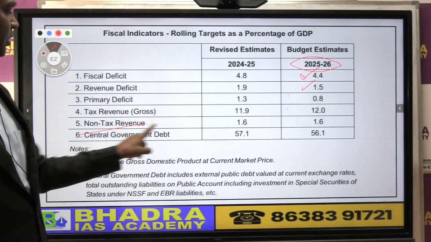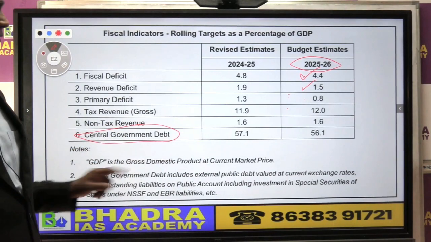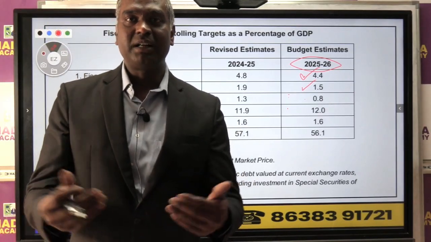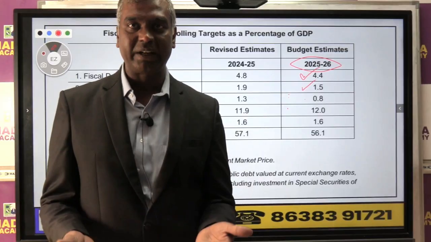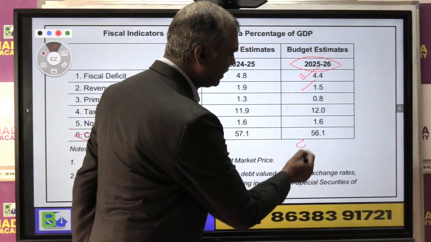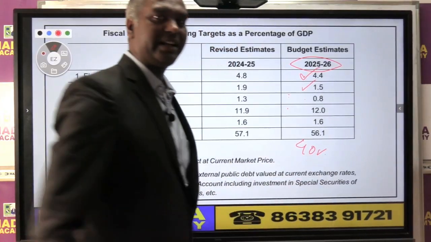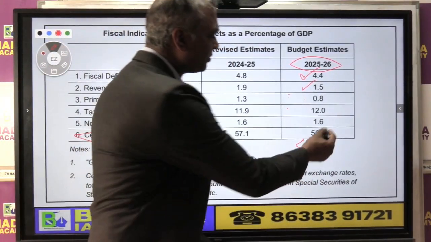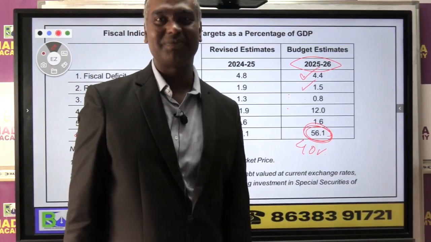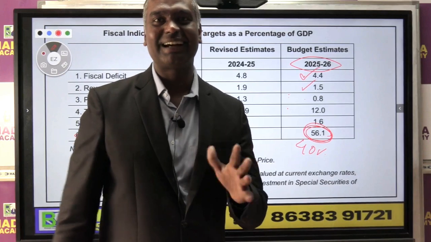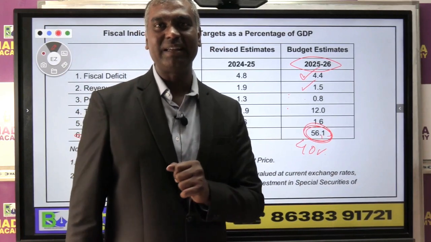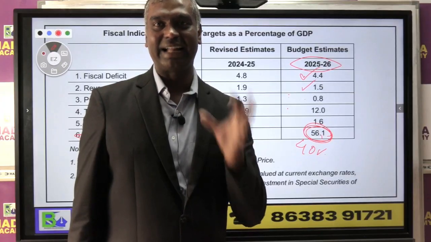Now this is important, the central government's debt. This debt means how much money the government has borrowed which it has to repay. Our target is that the central government's debt should be 40% of GDP. However, if you see here, it is still how much? 56% of GDP. I mean, it is rather high. This should have been 40% of GDP under the FRBM Act, right?